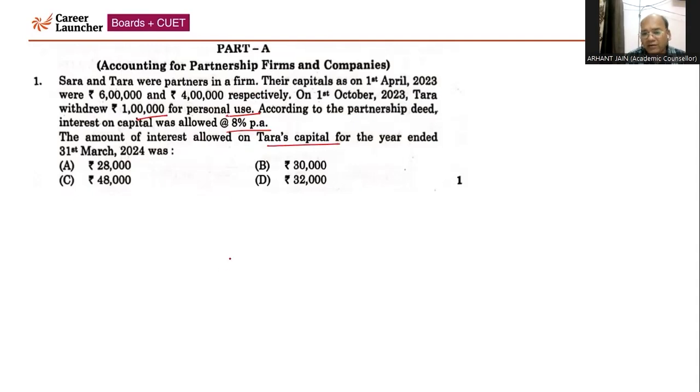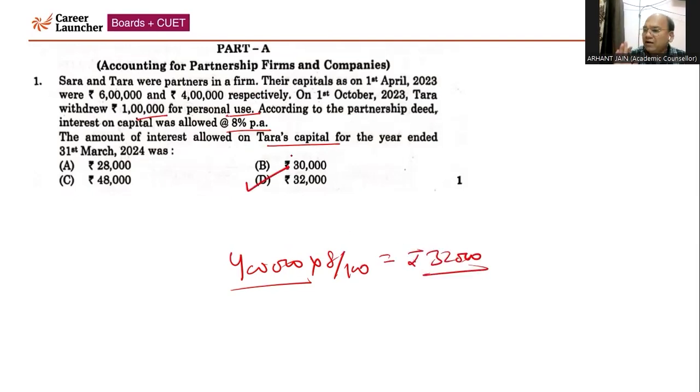Tara's capital is 4 lakh, right? Though she has made a drawing during the year, that is not going to affect the capital, since this is a drawing in lieu of profit, not in lieu of capital. Consequently, the capital will be 4 lakh throughout the year, and interest on capital will be 8% of 4 lakh, that is going to be 32,000. So finally, the answer will be 32,000. That's why option D will be the correct answer.